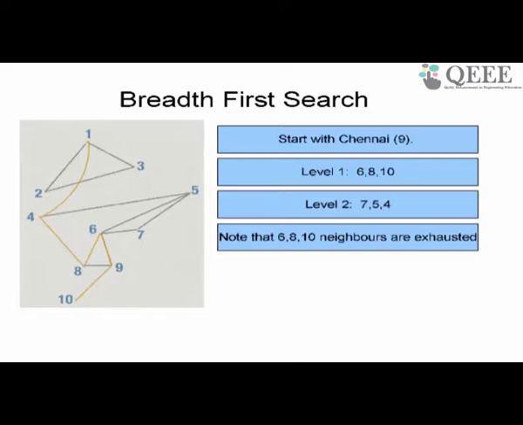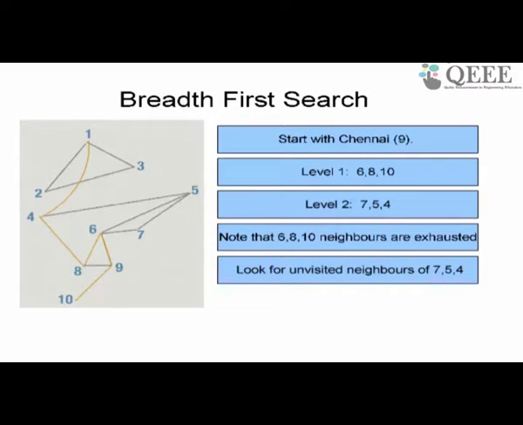The way breadth first search works is by exhausting one level before going to the next level. So I can go only to the level 2 nodes and examine their neighbors. That's how I can find the level 3 nodes. Very easy to find the level 3 nodes.